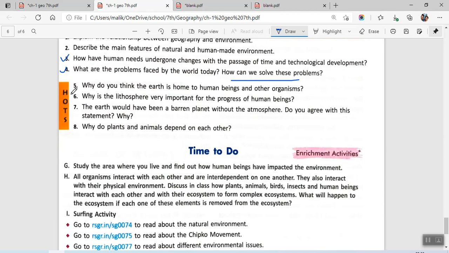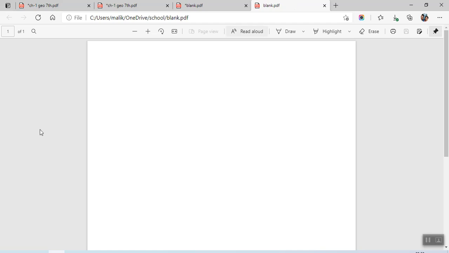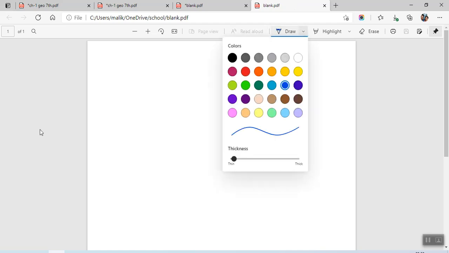Now moving on to the what questions, we'll be writing the answers to these ones. Why do you think Earth is home to human beings and other organisms? Okay, question number 5. So, why do you think that Earth is home to all the living organisms?